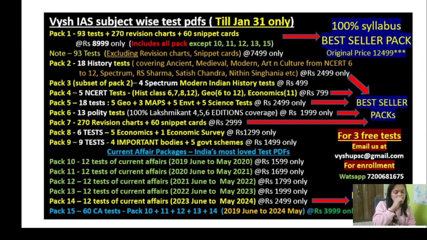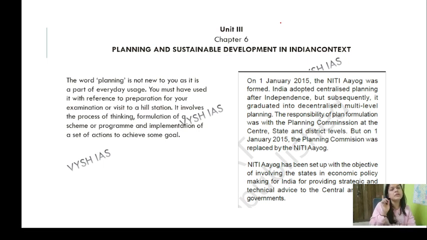Okay, after that we are starting with chapter number 6, that is unit 3, planning and sustainable development in Indian context. Now we'll be looking forward here. Here you are going to see we'll be discussing many things like the Indira Gandhi Canal and all those things. We'll be coming with those things, one of the great projects of the government of India.